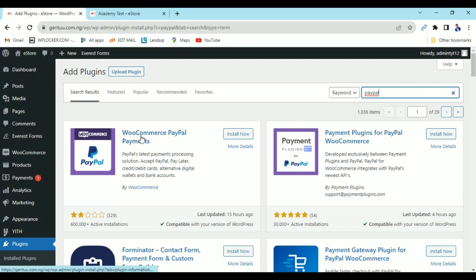So now you can see it: WooCommerce PayPal Payments. I'm going to install and activate it too. Any payment gateway you want to use, you can always set up.